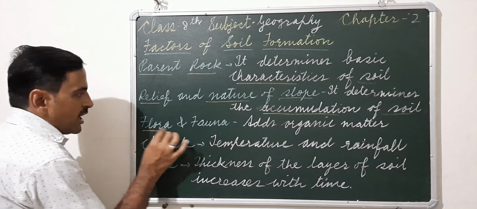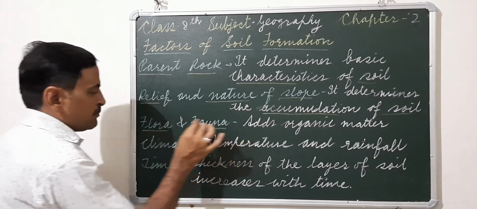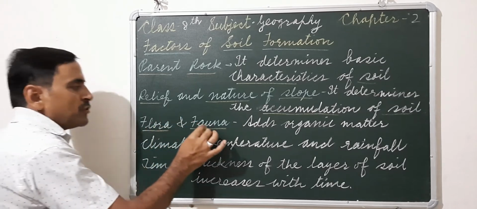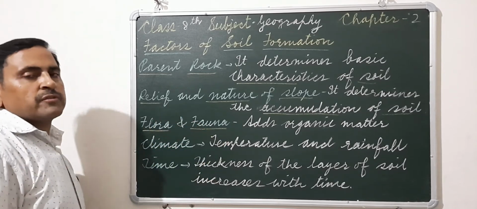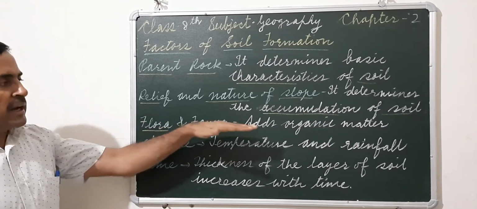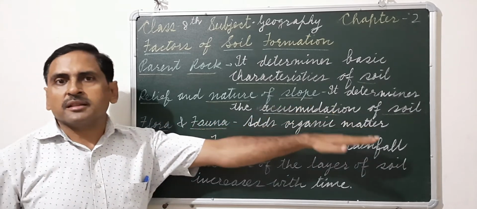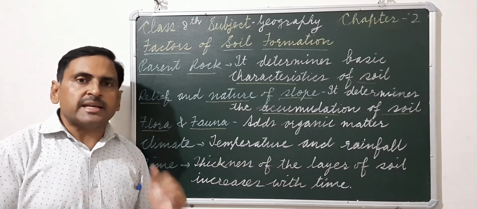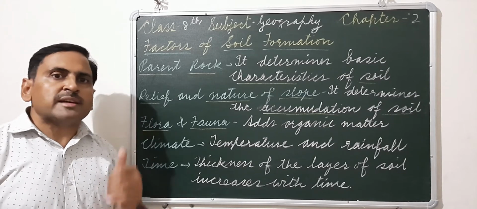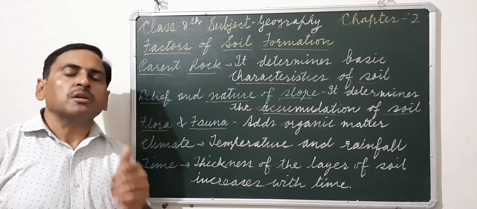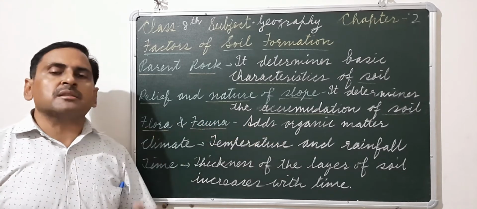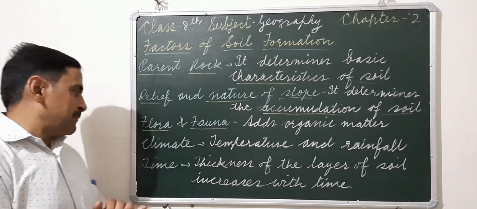Next, flora and fauna. Flora refers to the plants of a particular region and fauna refers to the animals of a particular region. So the flora and fauna add organic matter in the soil. And that's why in the forest area, the soil will always be rich in humus or organic matter. This organic matter makes the soil very fertile.